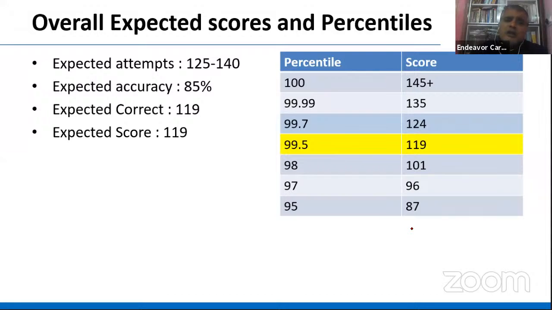Again, so you end up reaching 119 correct, since there is no negative marking, so 119 score. So 119 is the score. In 119, you can expect somewhere around 99.5 percentile. For getting something like 99.7 to be in safer zone, you have to be at 124. For certainly get the call from JPIM as the score like 135 for this paper was something a good score.